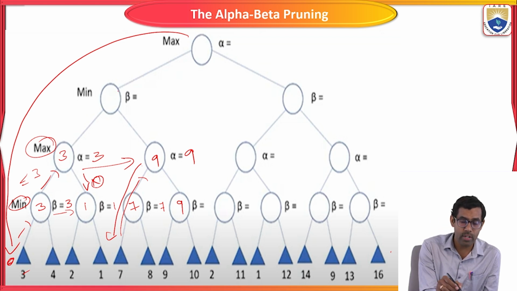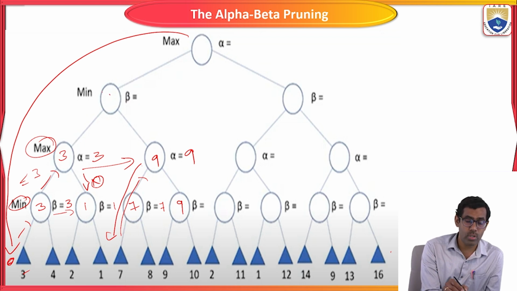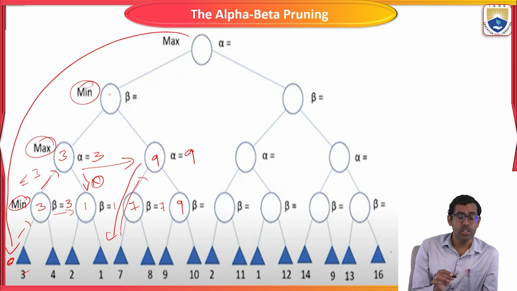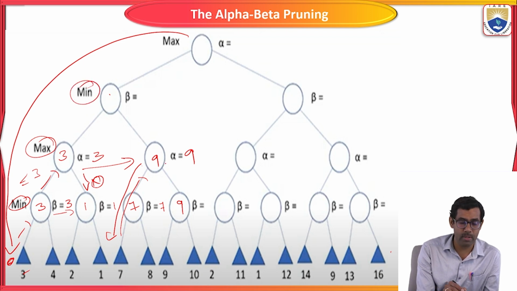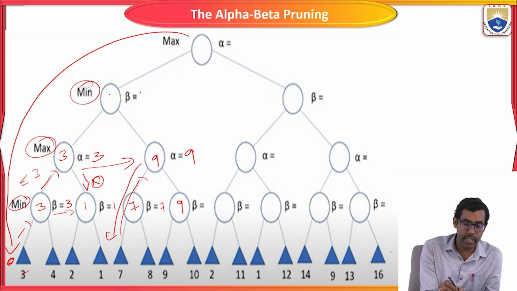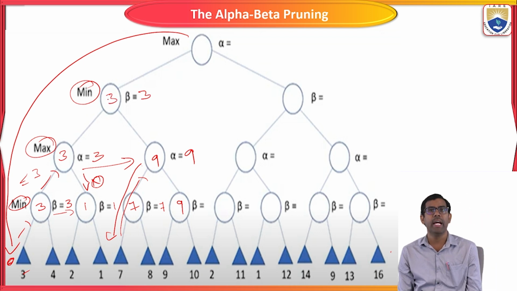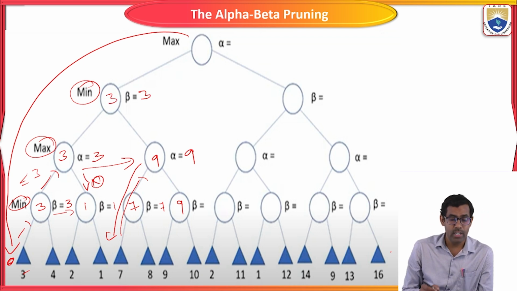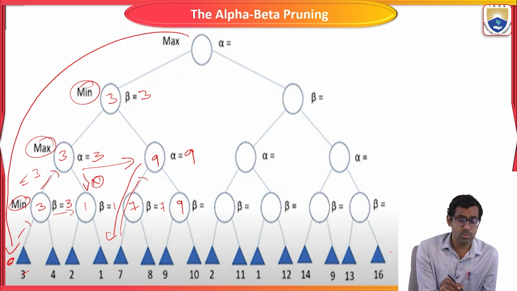Okay, so now we are going to move to here. What is the value of beta? We have to compute it. So what is the condition here? The minimum. From this one, which one is the minimum value? 3 and 9. So here 3 is the minimum. So this node value is 3, right? So now the player is here.